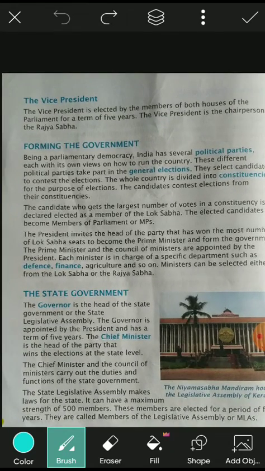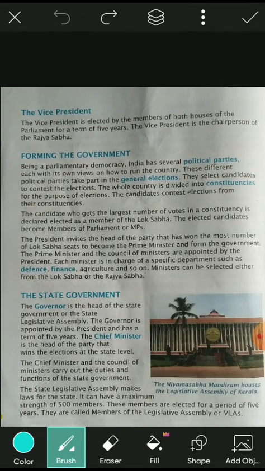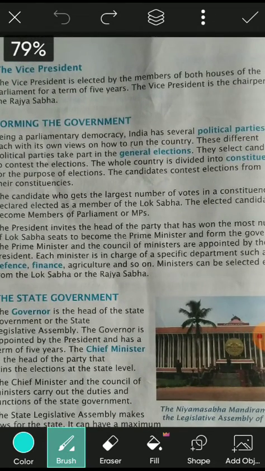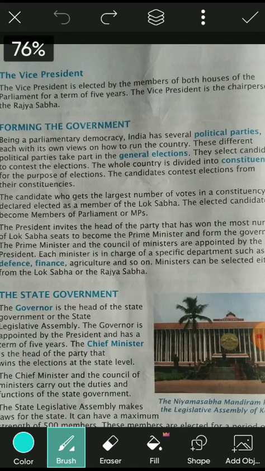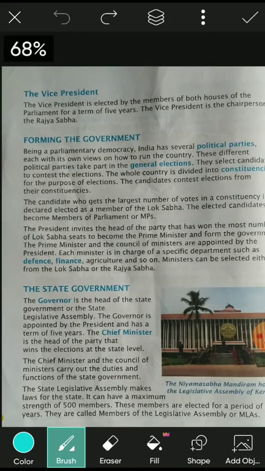That means this is how a prime minister is selected. The prime minister and the council of ministers are appointed by the president of the country. Each minister is in charge of a specific department such as defense, finance, agriculture, and so on.